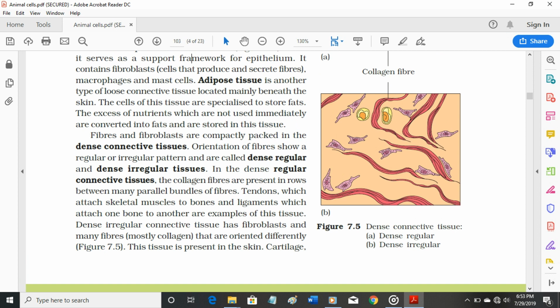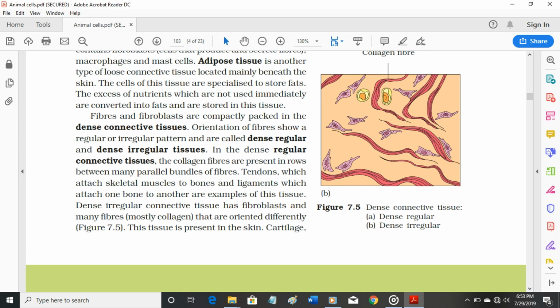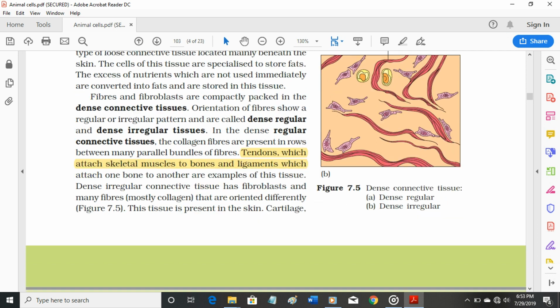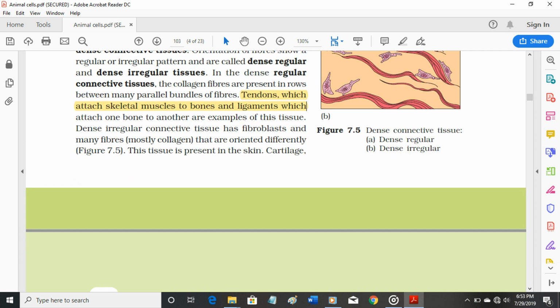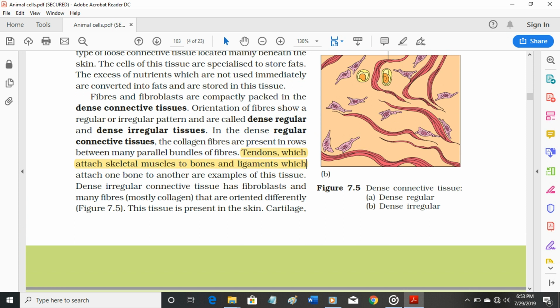Tendons, which attach skeletal muscles to bones, and ligaments which attach one bone to another are examples of this tissue. Dense irregular connective tissue has fibroblasts and many fibers, mostly collagen, that are oriented differently. Figure 7.5. This tissue is present in the skin.